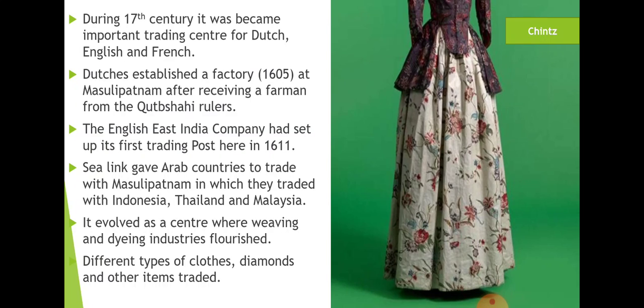In the beginning, Masulipatanam traded with countries like Indonesia, Thailand, and Malaysia. Why were they traded with only them? Because these were the neighboring countries during that time, and they traded with them easily. But when the Arab traders entered the market of Masulipatanam, it gave them the chance to trade with other parts of the world as well.